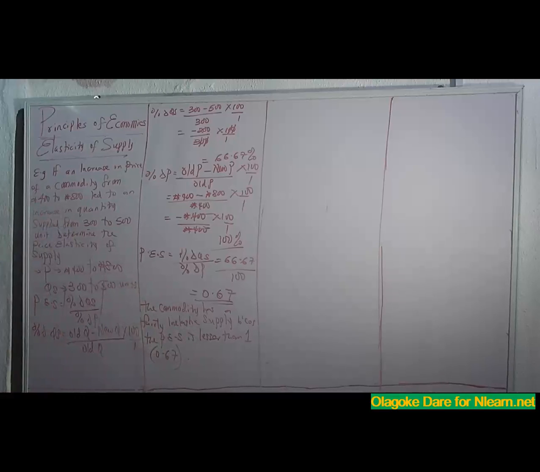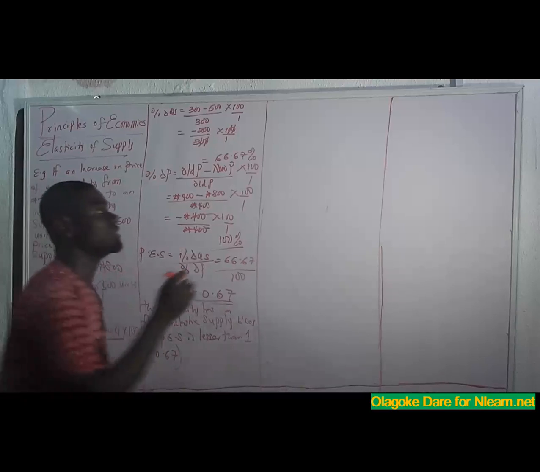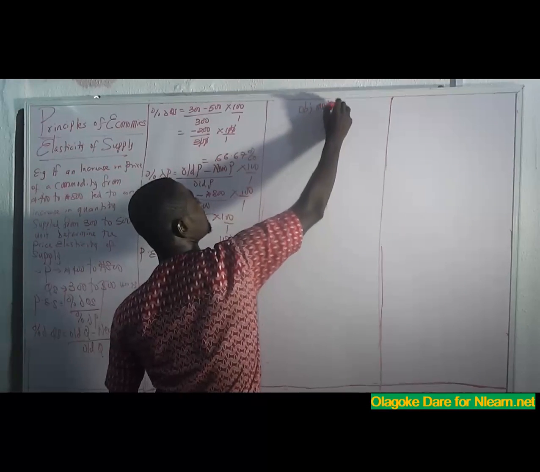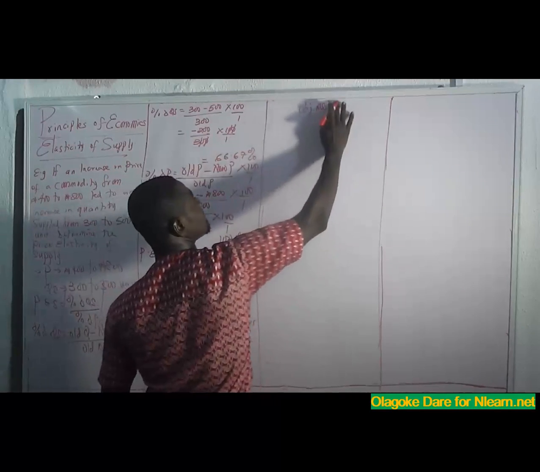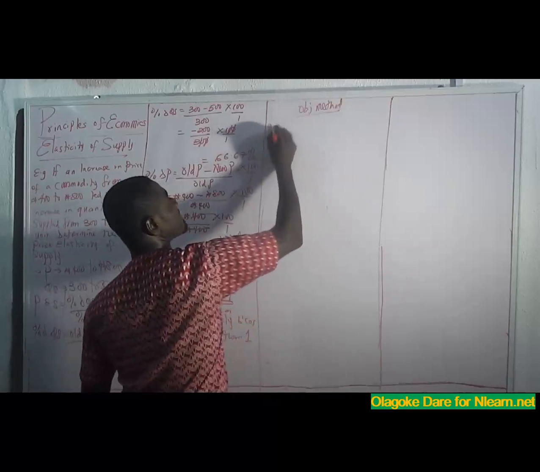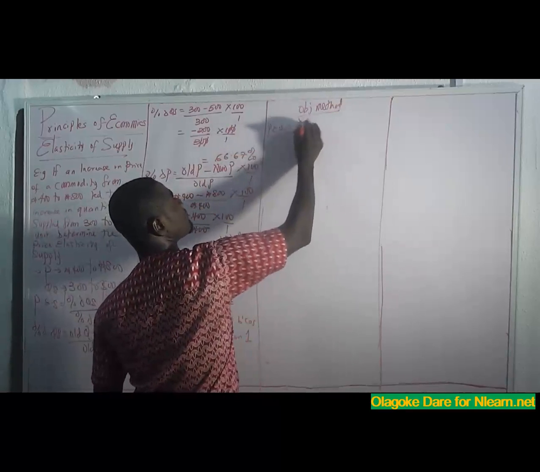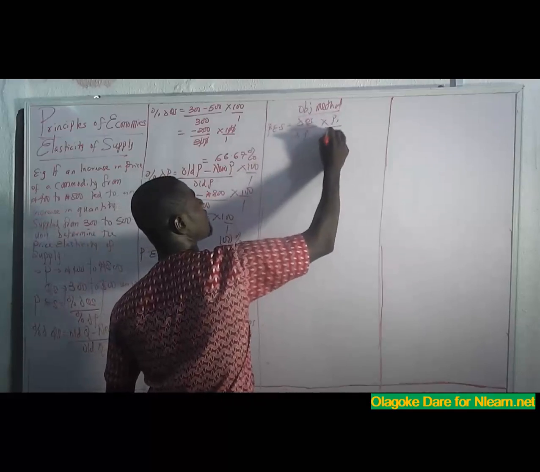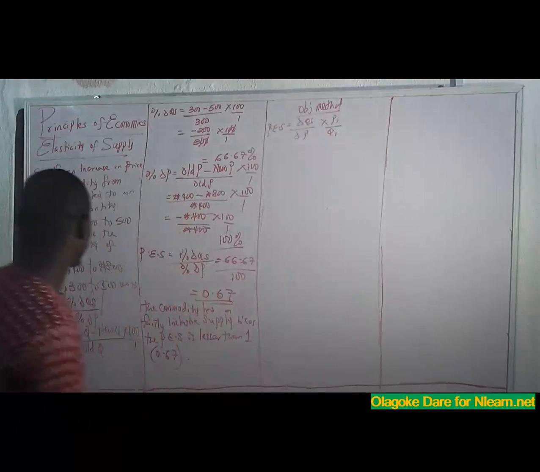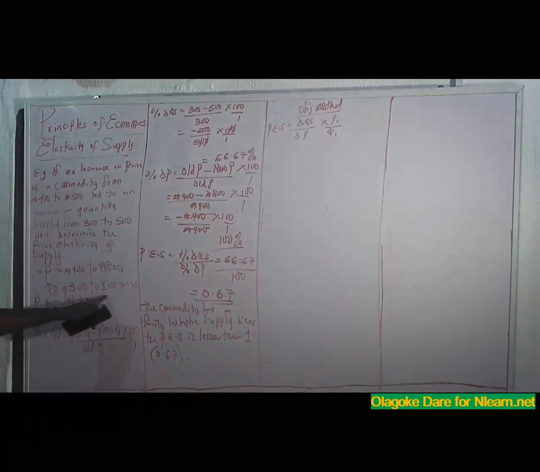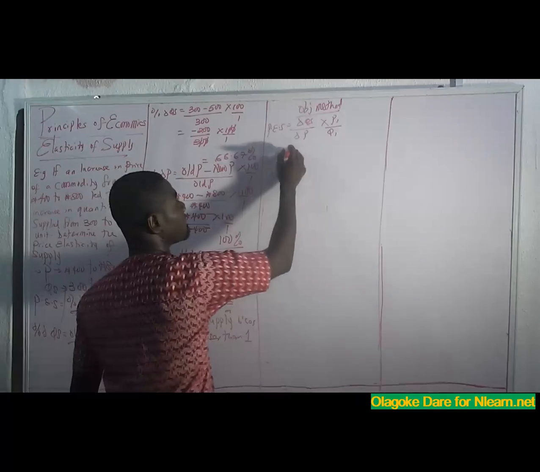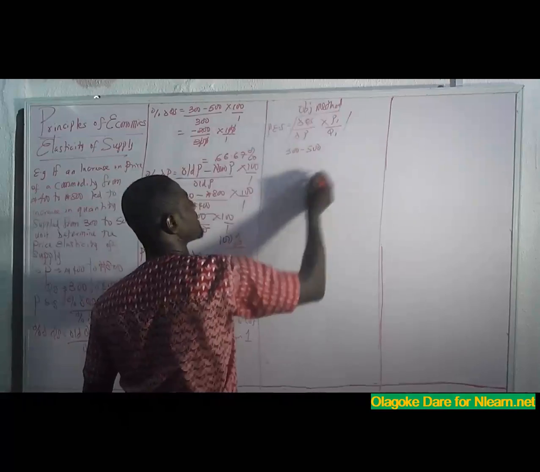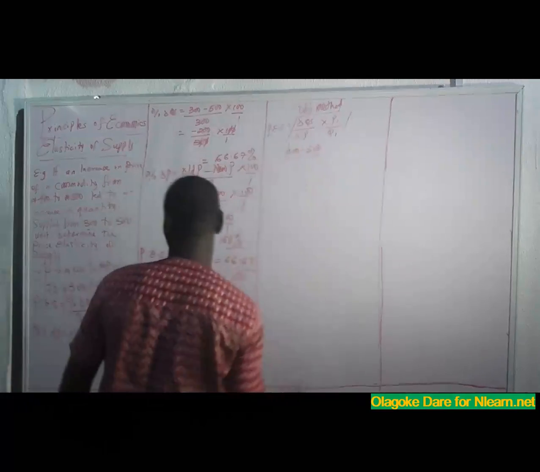Now, what if I'm given this in objective questions? My objective method means that my price elasticity of supply will be change in QS over change in price times first price over first quantity. Don't forget, my change in quantity is 300 minus 500. So I have 300 minus 500, and don't forget there's an absolute sign.